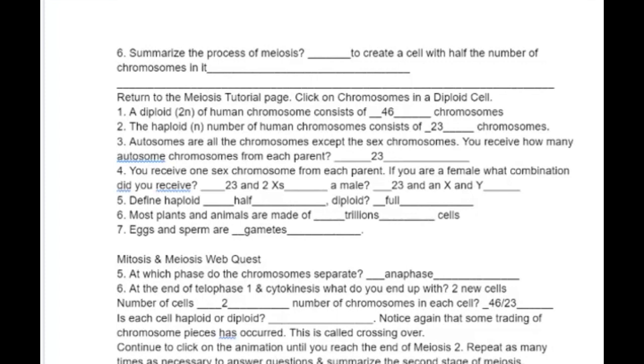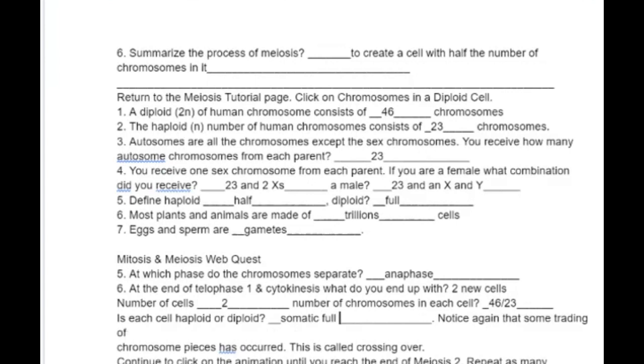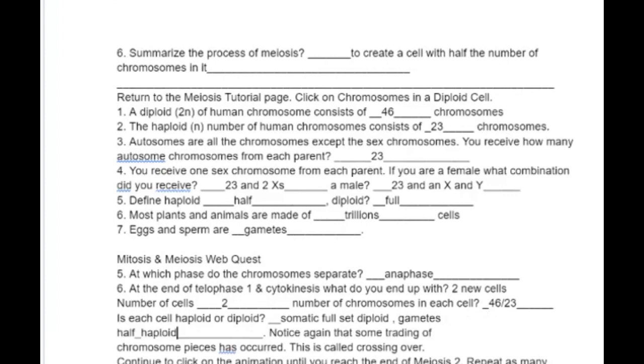Okay. They call them somatic cells, or your body cells, so we should probably learn that. Somatic cells have a full set, and gametes, which are your sex cells, have half. So a full set is called diploid, and a half is called haploid. All right.